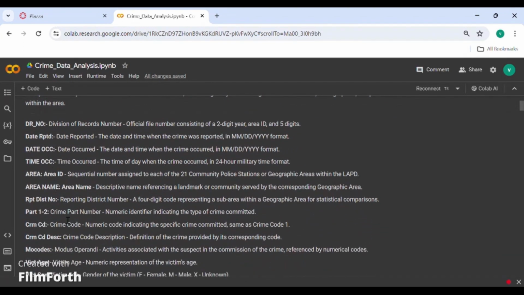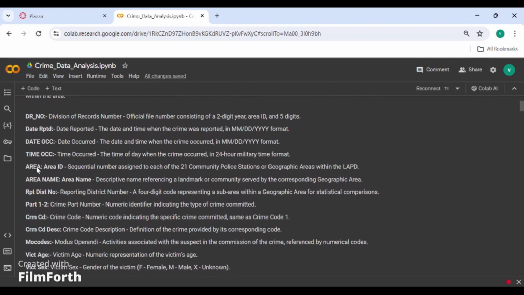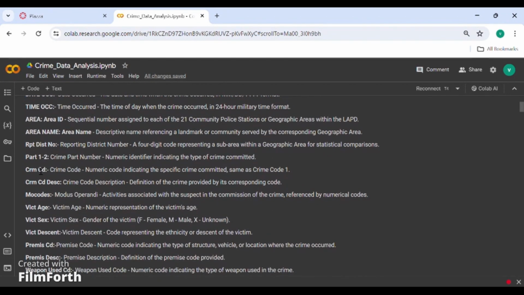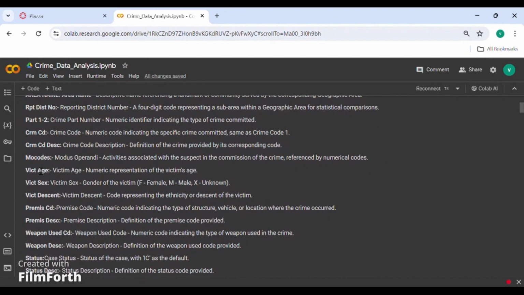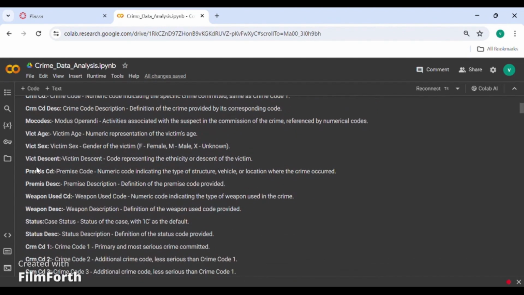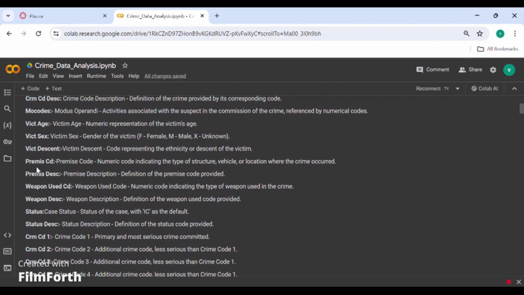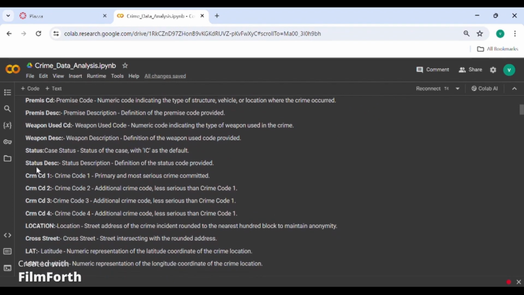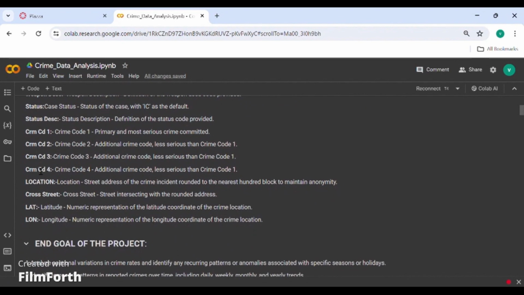Here are the columns included in the data set. Division of record number, date, repeated date occurred, time occurred, area name, reporting district number, crime code description, victim age, victim sex, victim descent, premise code description, weapons used, weapon description, status, case status description, location, cross street, latitude, and longitude.